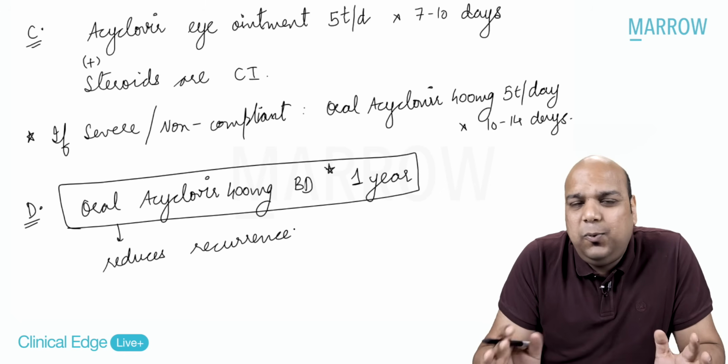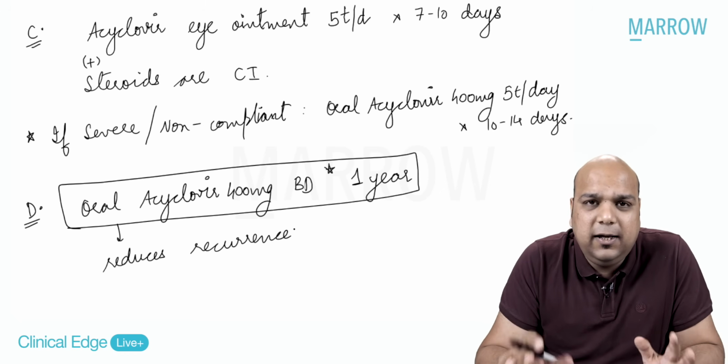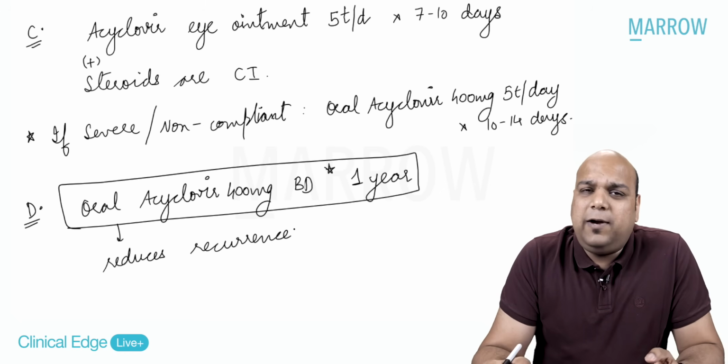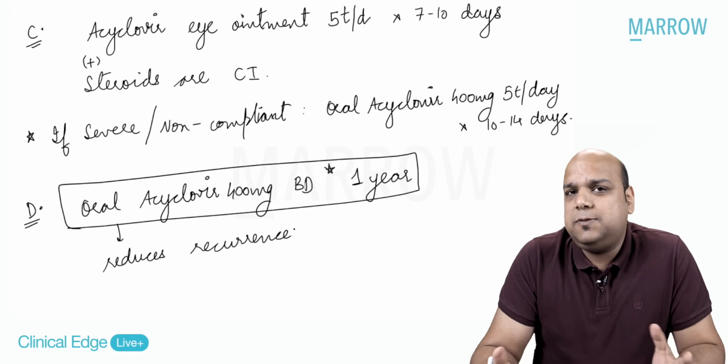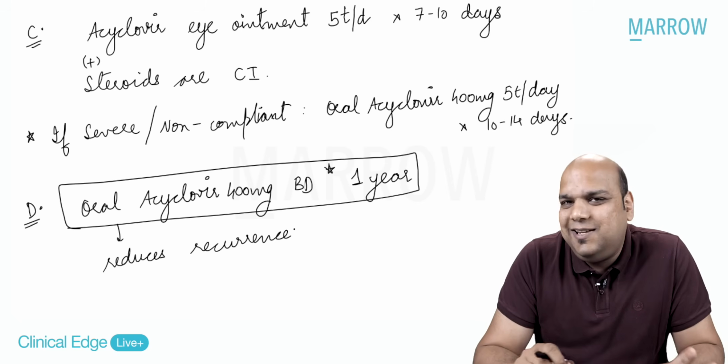So we know it will majorly affect the chances of recurrence, even though a lot of times we see that even after 1 year of acyclovir, the patient again relapses very soon. We are only reducing the chances of recurrence.